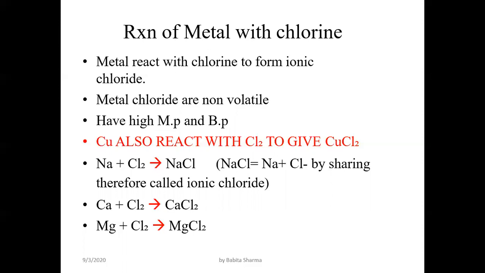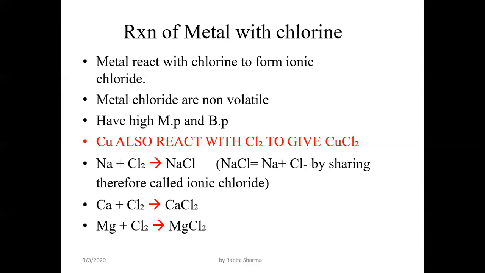Here is an example. When sodium reacts with chlorine, they form sodium chloride. When sodium chloride breaks into ions, sodium consists of a positive ion and chlorine consists of a negative ion. How is it formed by transfer of electrons? We know the atomic number of sodium is 11 and its electronic configuration is 2, 8, 1, meaning its outermost shell has 1 electron.